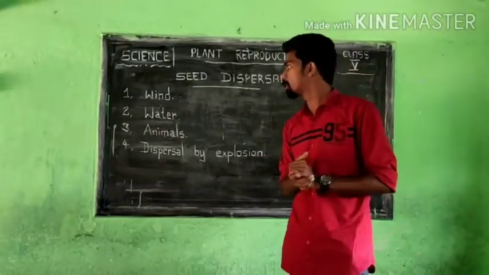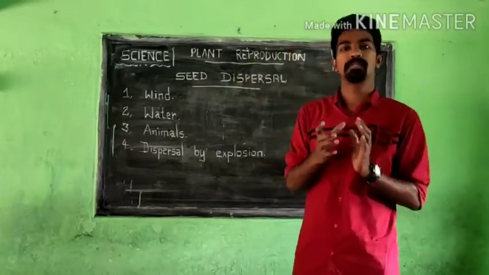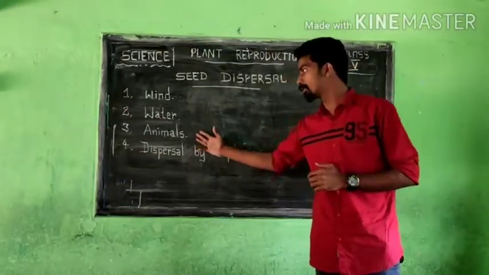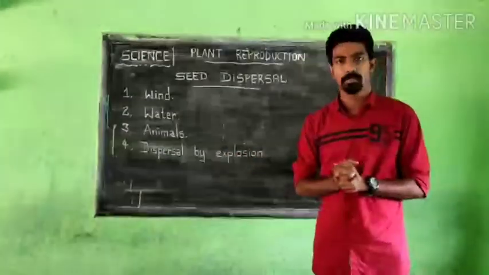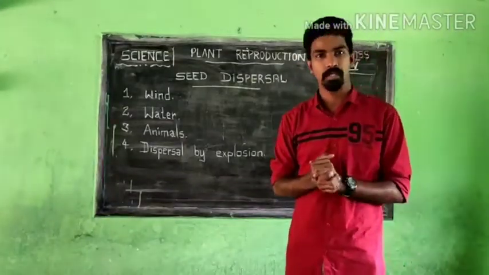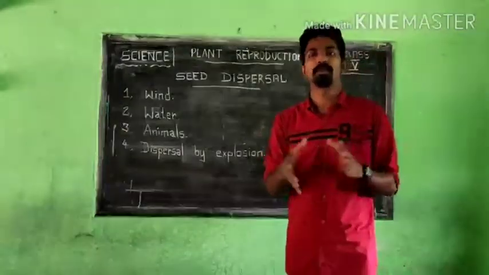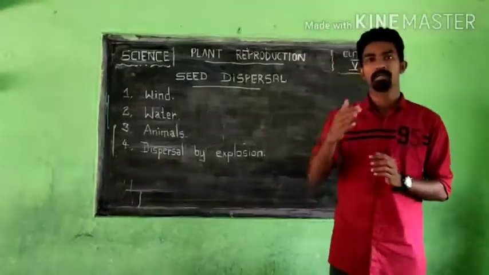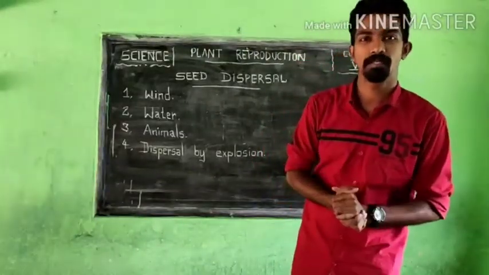Today in class we will study seed dispersal: how a seed moves from one place to another from a plant with the help of wind, water, animals, and dispersal by explosion. Only this much we will study in today's class. I know that the whole chapter cannot be studied in one video. That is very difficult at home, which is why we are making the video in small parts. You will get one more part of this chapter, in which we will complete the rest of the portion.